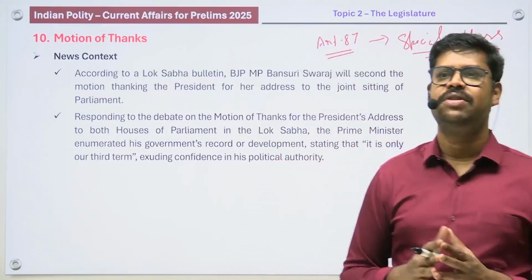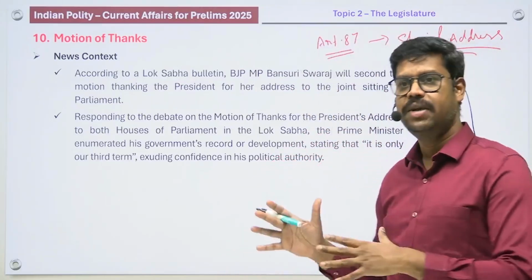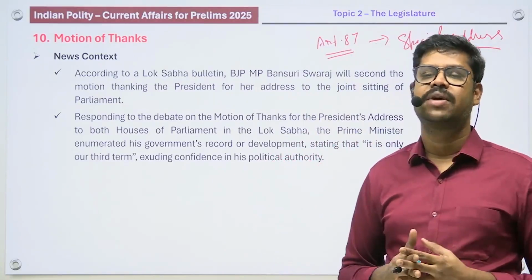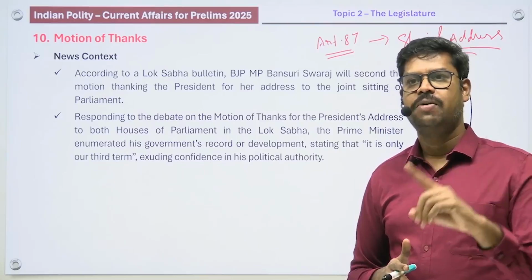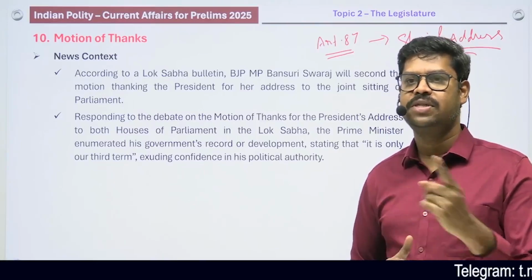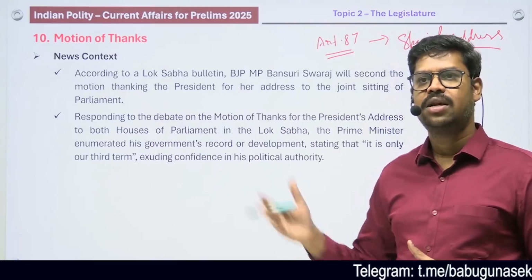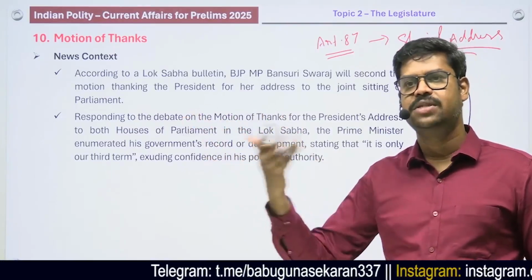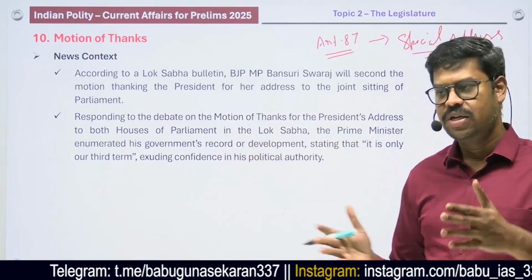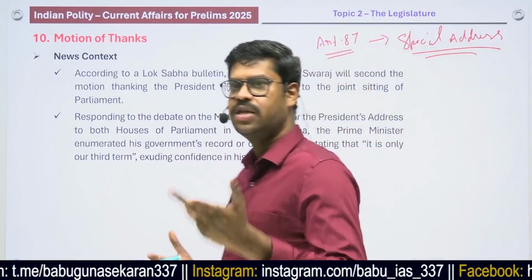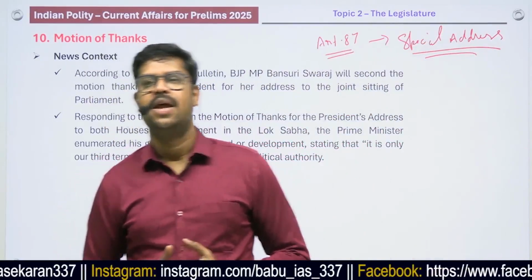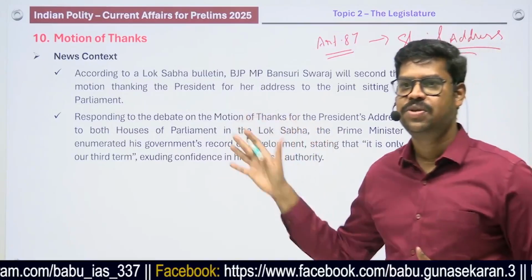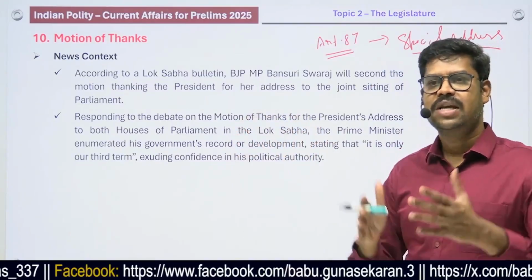So this is what is given in Article 87 of the Constitution. So why does it become relevant in the present context? Because 2 special addresses have been delivered by the President. After the Lok Sabha elections in June 2024, the President made a special address. And then before the budget session this year, in February 2025, the President made a special address. So within a span of 7 to 8 months, 2 special addresses have been made by the President. And there is a conventional practice. This is what is very important. So in this context, it was reported in the newspaper. So there's a conventional practice.